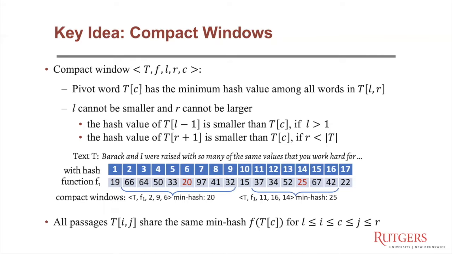Thus, we cannot extend the left or the right boundary by one more word. Clearly, based on the definition, all the passages T[i,j], where i is between L and C, and j is between C and R, would have the same min-hash value, which is the min-hash of the compact window.